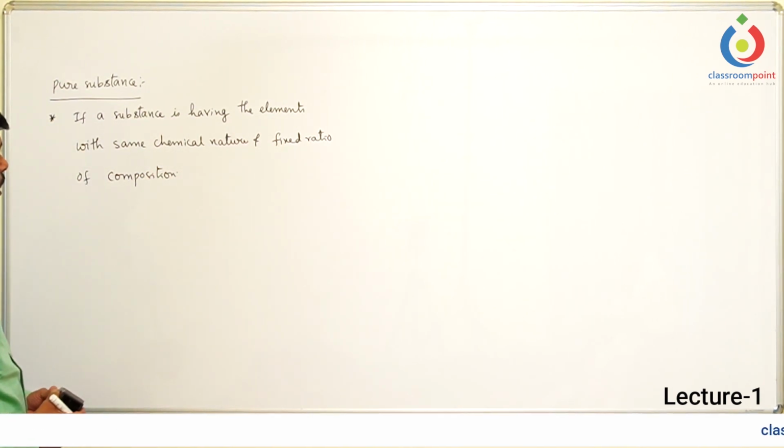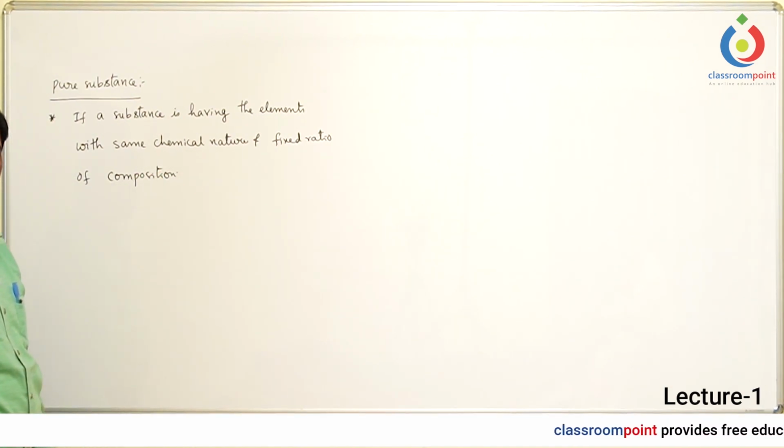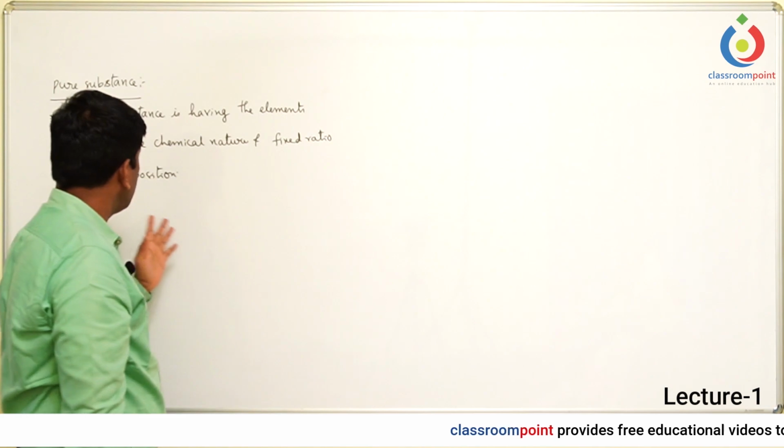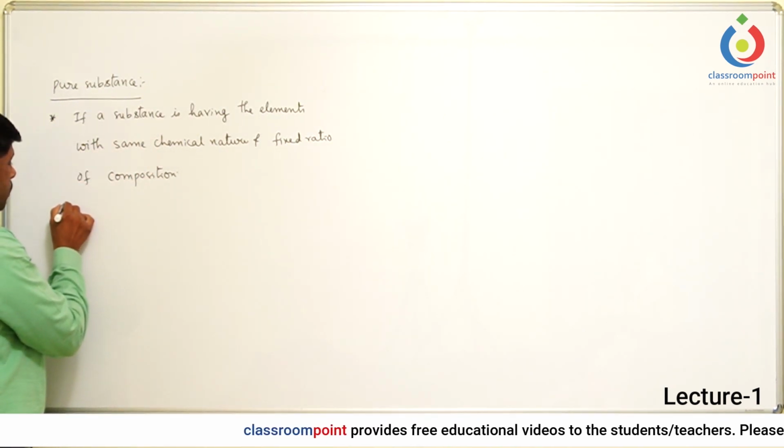So here a question usually arises. What is the same chemical nature and what is the fixed ratio of the composition? So we shall discuss this now. Example.